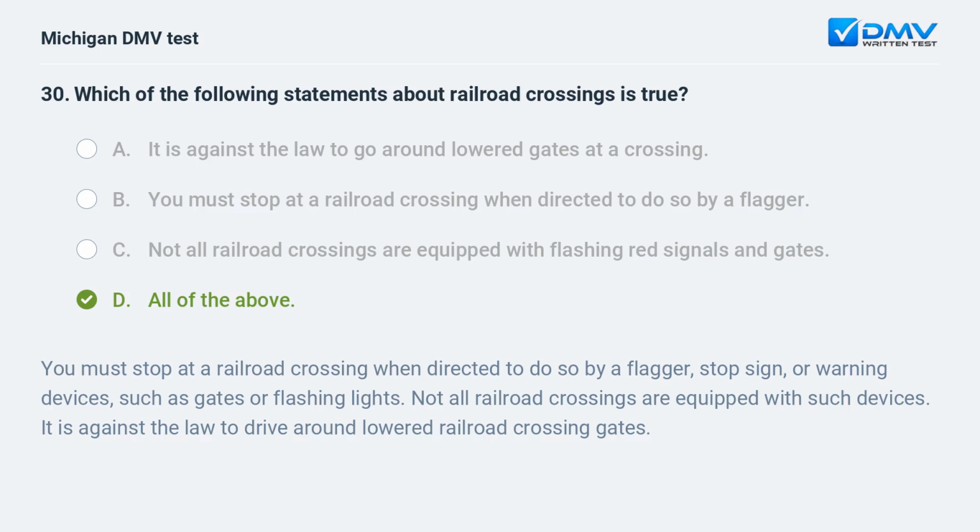d. All of the above. You must stop at a railroad crossing when directed to do so by a flagger, stop sign, or warning devices, such as gates or flashing lights. Not all railroad crossings are equipped with such devices. It is against the law to drive around lowered railroad crossing gates.